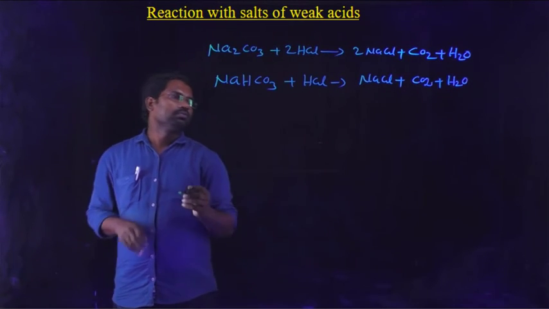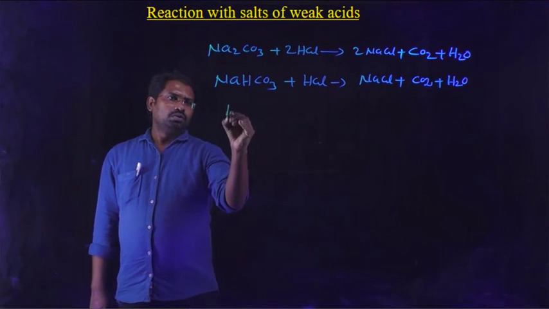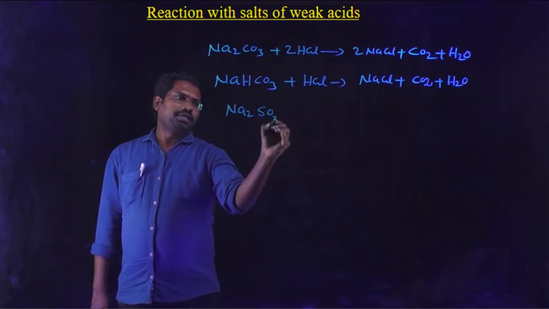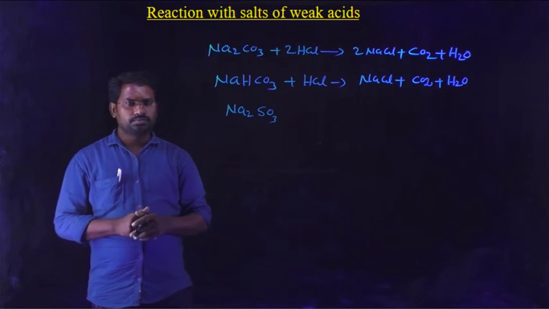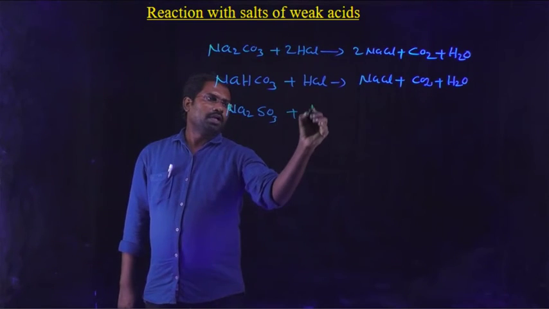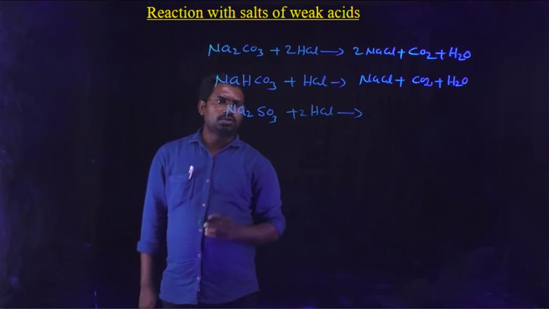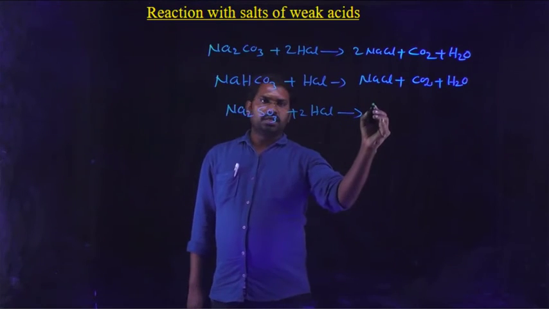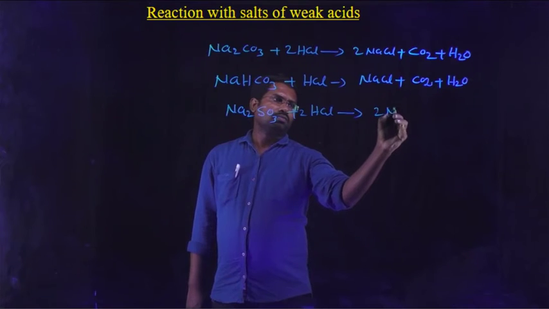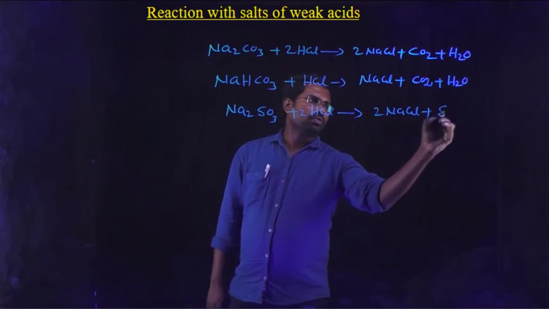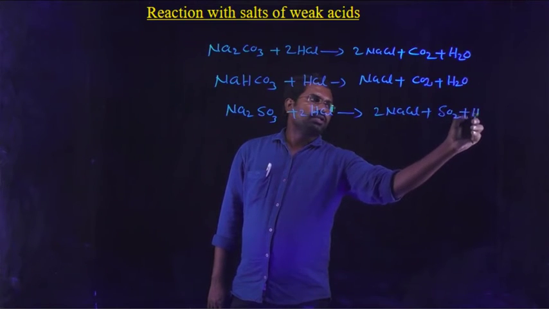And next one, sodium sulfite Na2SO3 reacts with HCl, here also giving 2NaCl plus SO2 plus H2O.